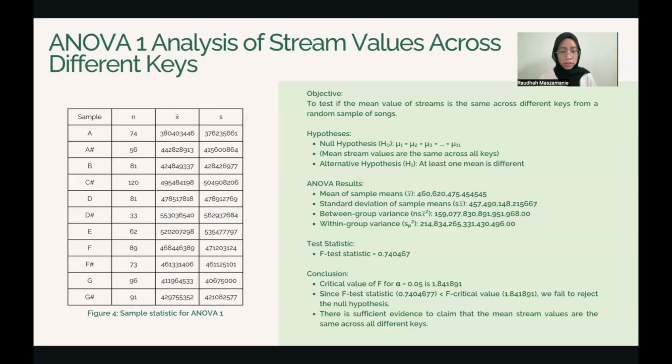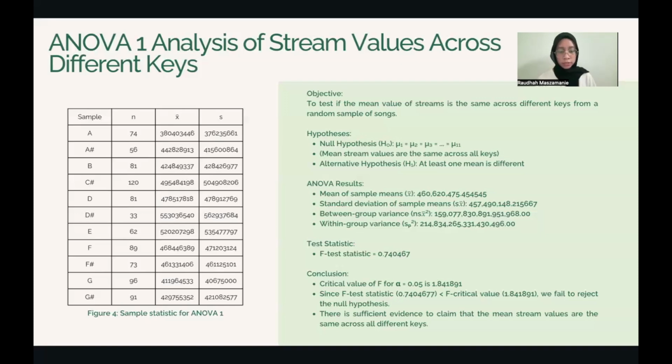Our F statistic, which is crucial for determining significance, yielded a value of 0.740467. Comparing this to the critical value of F for alpha value 0.05, which is 1.841891, we found that our test statistic, which is 0.740467, is less than the critical value. Therefore, we fail to reject the null hypothesis.